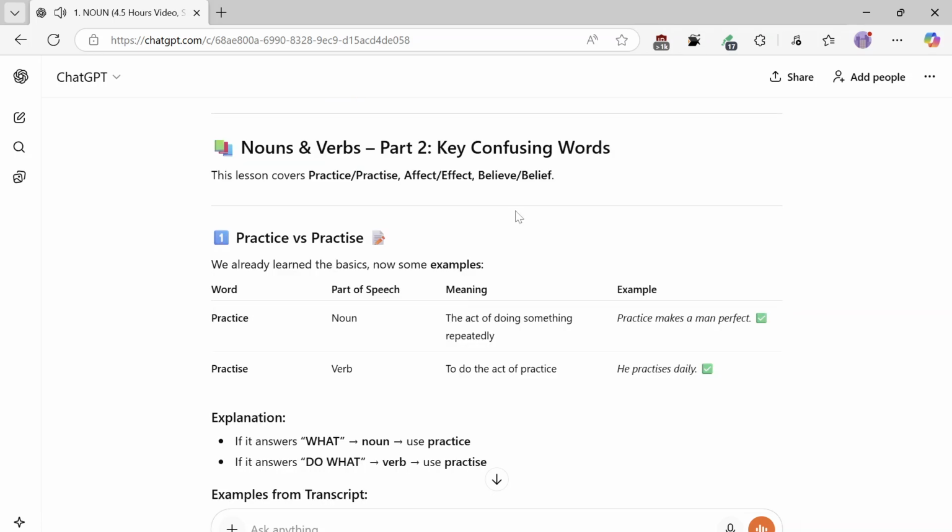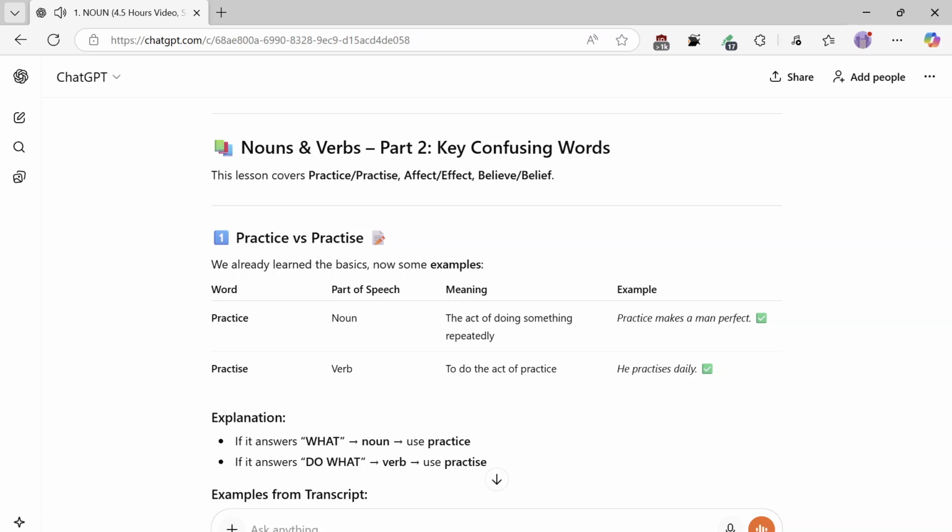Part 2, key confusing words. This lesson covers practice, practice, affect, effect, believe, belief. Practice versus practice. We already learned the basics, now some examples. Noun, practice: the act of doing something repeatedly. Practice makes a man perfect. Verb, practice: to do the act of practice. He practices daily. Explanation: if it answers what, noun, use practice. If it answers do what, verb, use practice.